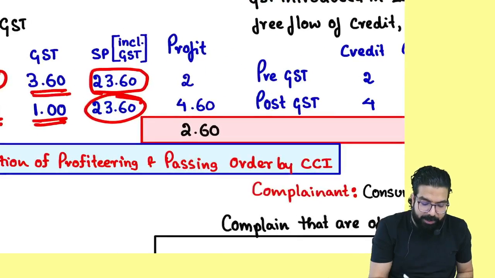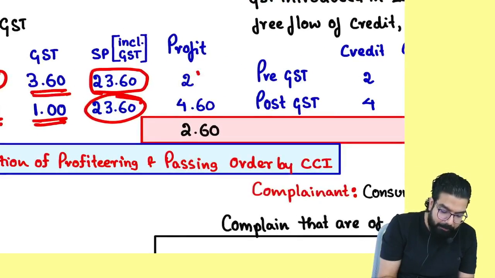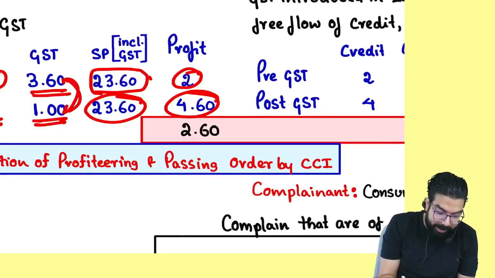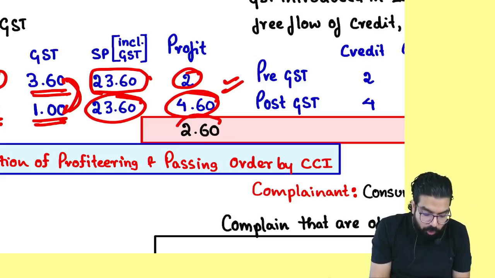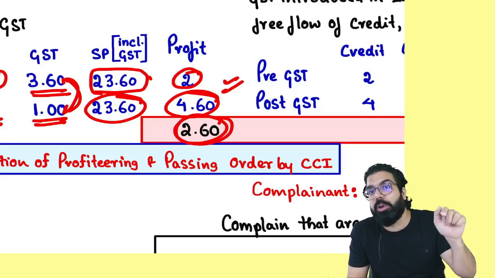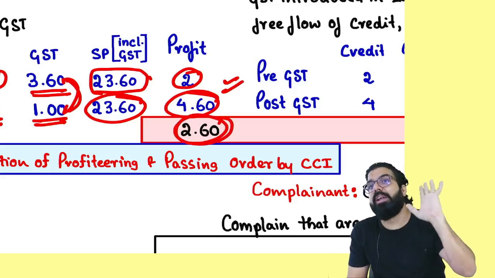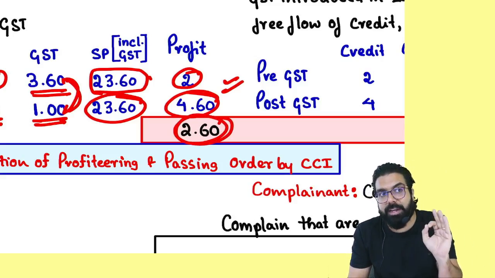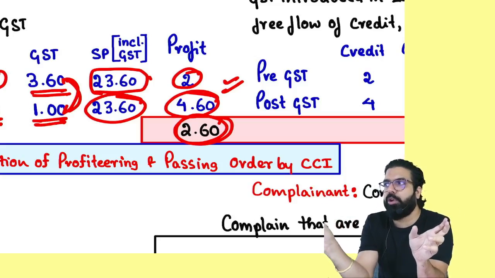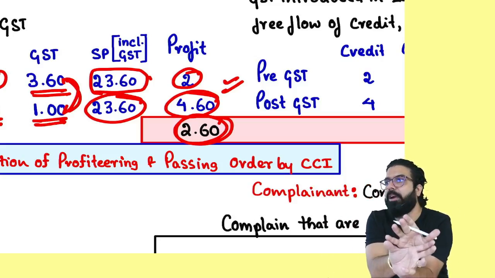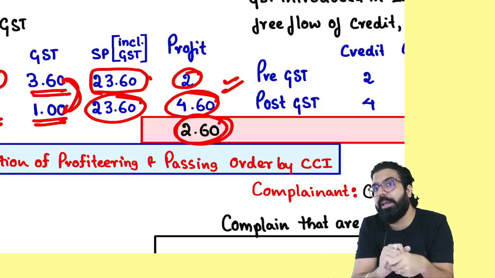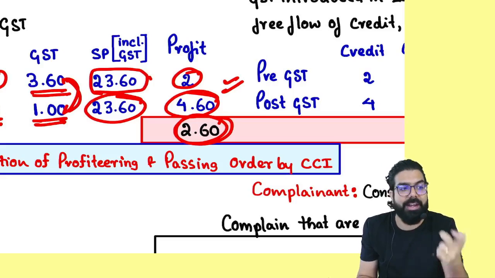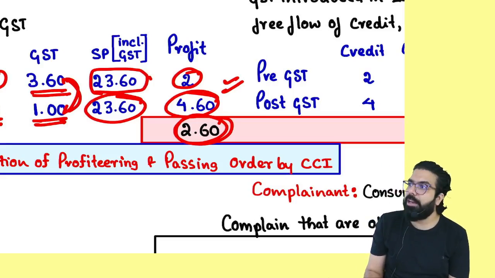Earlier his profit was 2 rupees for an example, but now he's making a profit of 4 rupees 60 paisa. The extra GST they kept in their pocket. This 2 rupees 60 paisa which they are making is known as what, everyone? Profiteering. Are we clear, everyone? And you know what? National Anti-Profiteering Authority was there earlier. Now the work of National Anti-Profiteering Authority has been given to Competition Commission of India. Competition Commission of India will go ahead and deal with these people. They will take action against them. Are we clear till here, everyone?